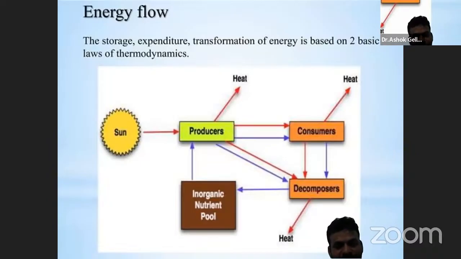Producers to consumers, consumers to decomposers. And the second law of thermodynamics states that entropy in a closed system always increases with the energy flow.